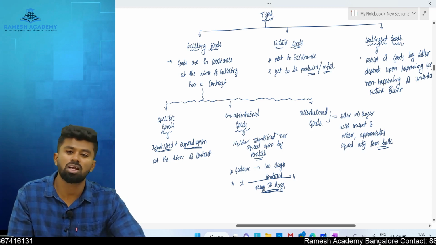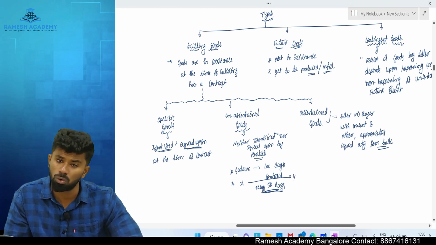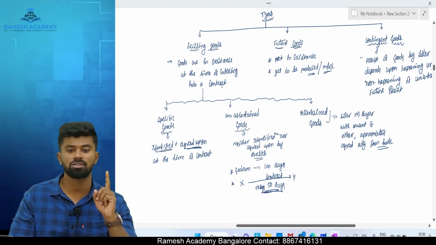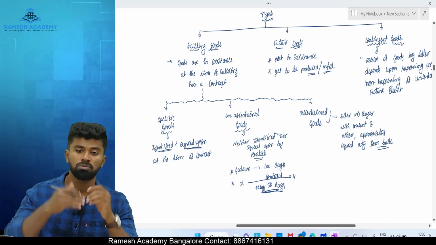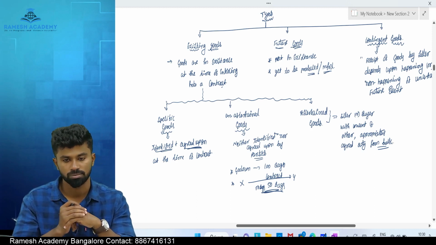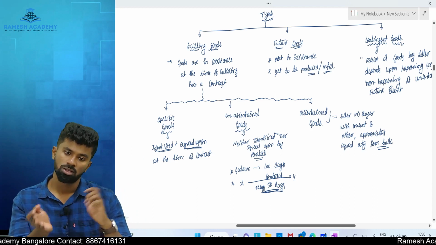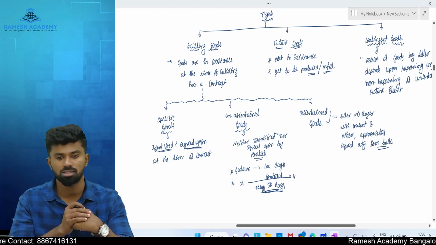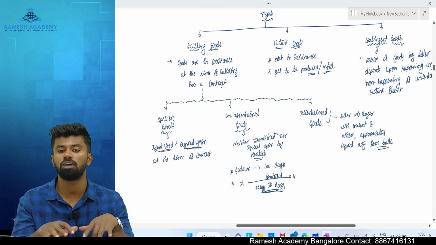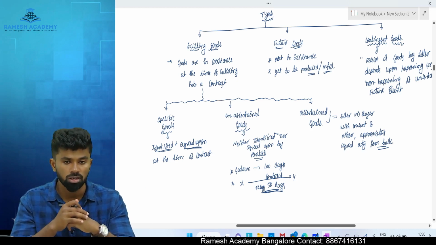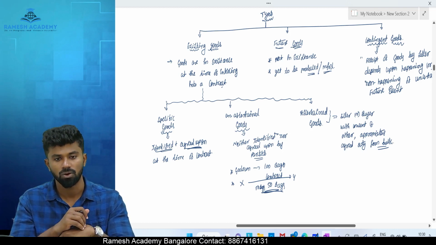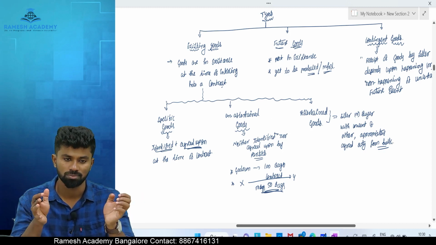Sir, specific goods and ascertained goods both are similar, sir? No, because specific goods are the goods which you identify when the contract is made. At that time itself, or before entering into a contract, you identify the goods, then you enter into a contract to purchase. But in case of ascertained goods, there will be a contract to purchase unascertained goods. Then the parties go to the godown, or the parties identify and agree upon the particular goods. That is called ascertained goods. Okay. Appropriation means selection. Clear?